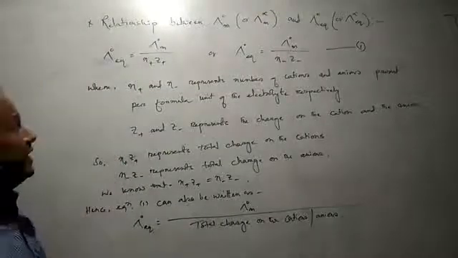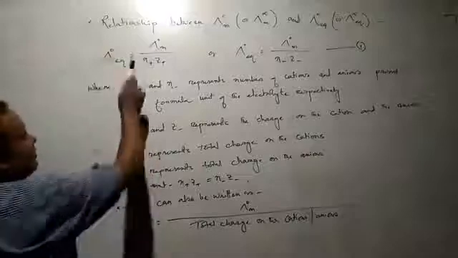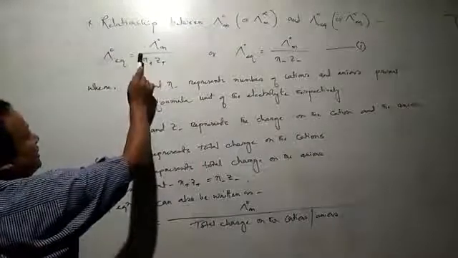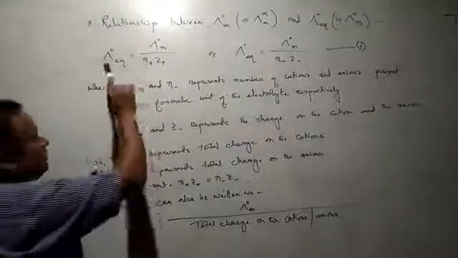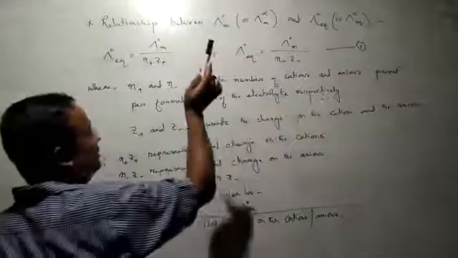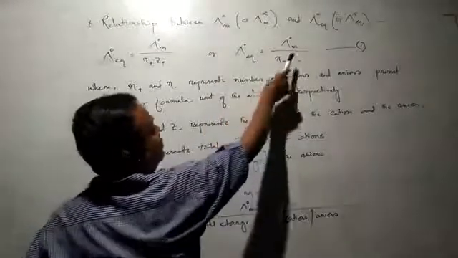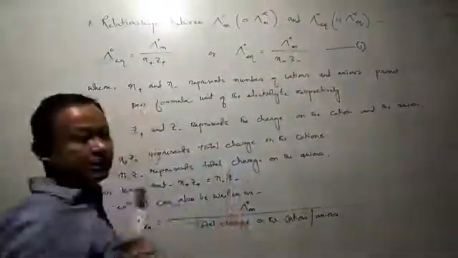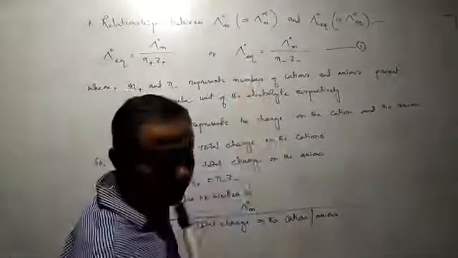So, the relation is: equivalent conductance at zero concentration is equal to molar conductance at zero concentration divided by n plus z plus. Or, you may write it as equivalent conductance at zero concentration equal to molar conductance at zero concentration divided by n minus z minus. This is equation 1.